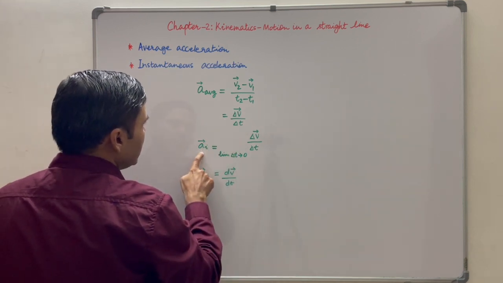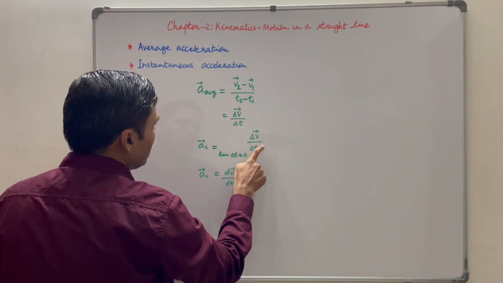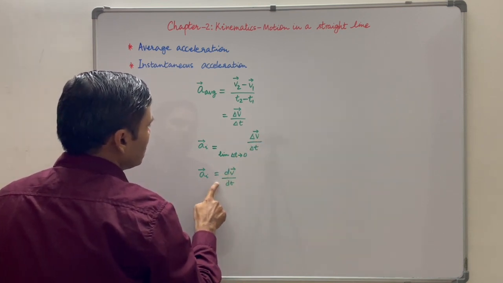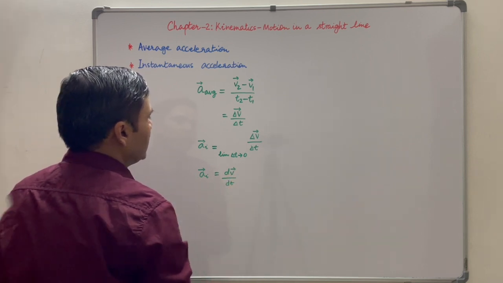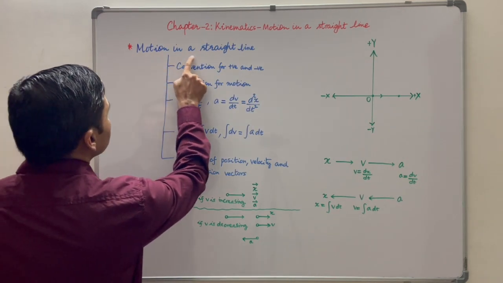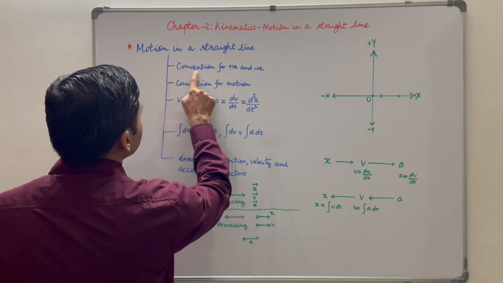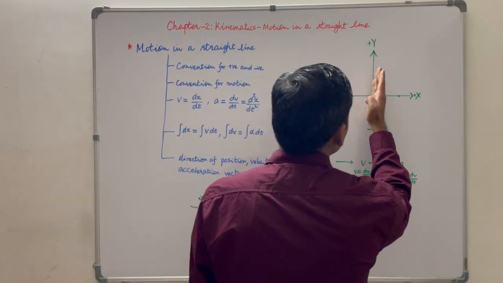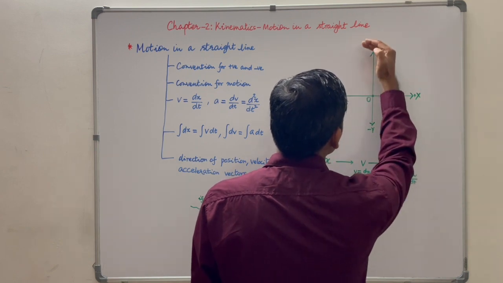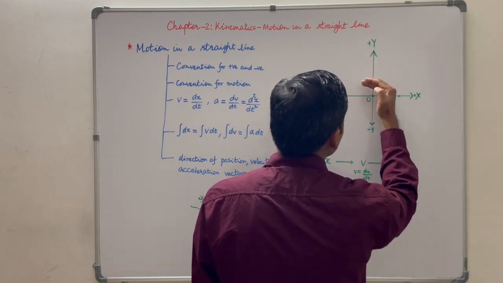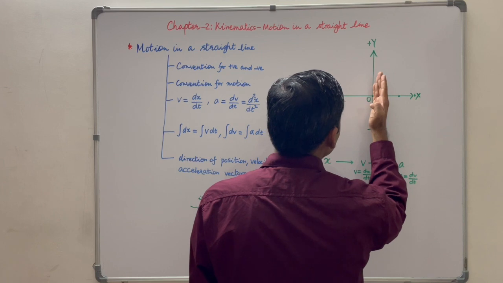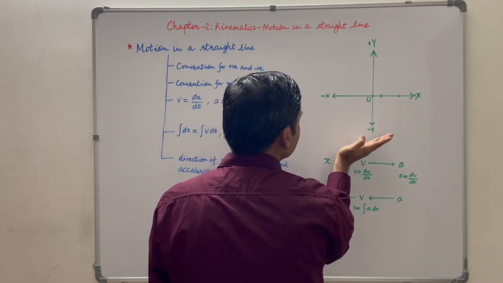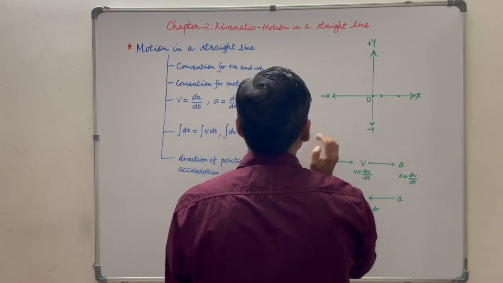Instantaneous acceleration is given by delta v upon delta t when delta t tends to 0, and that is equal to dv upon dt. Now let us see motion in a straight line. First point is convention for positive and negative. If a particle is moving towards right or upwards, its direction of motion is supposed to be positive. Similarly, if it is moving towards left or downwards, its direction of motion is supposed to be negative.